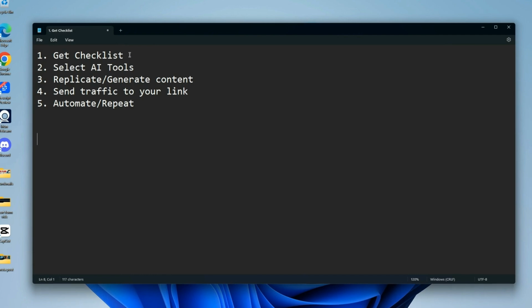So just going over everything real quick, get the playbook, pick a tool. It doesn't have to be Leonardo. I give you content and I just showed you how that you can generate your own content. Then once you schedule out everything, you're going to start sending traffic to your links, building up an email list, and then automate and repeat.